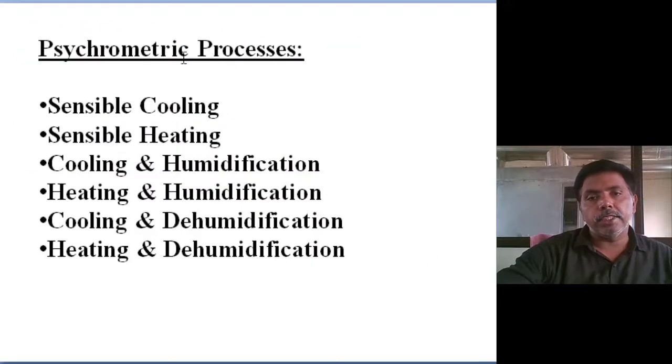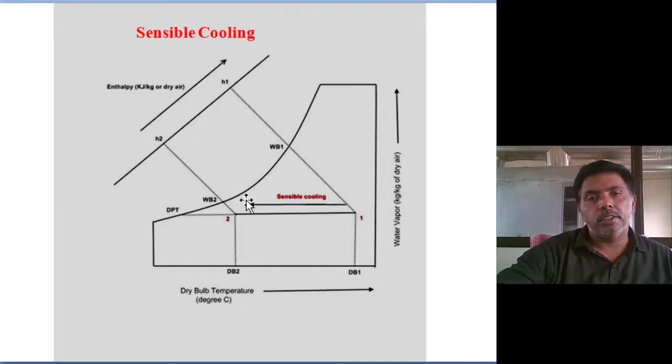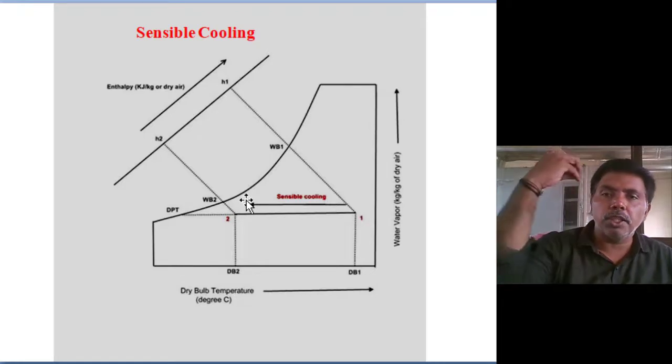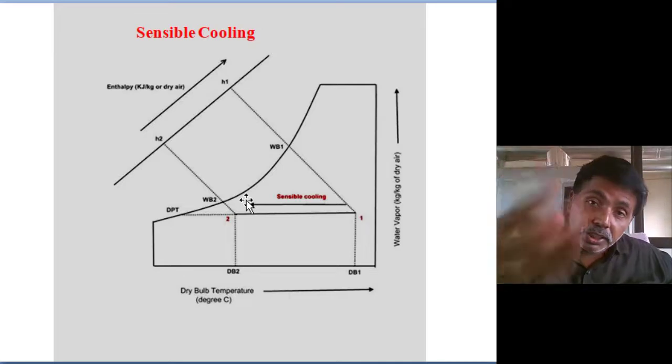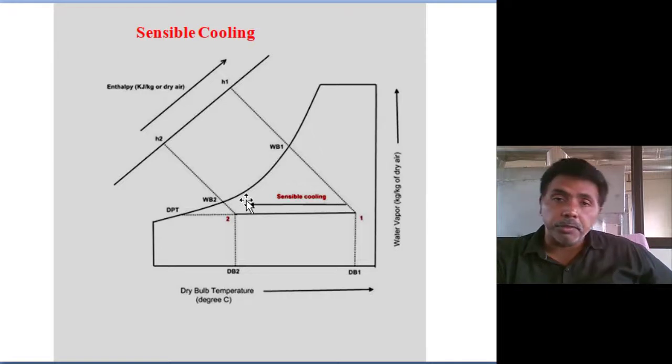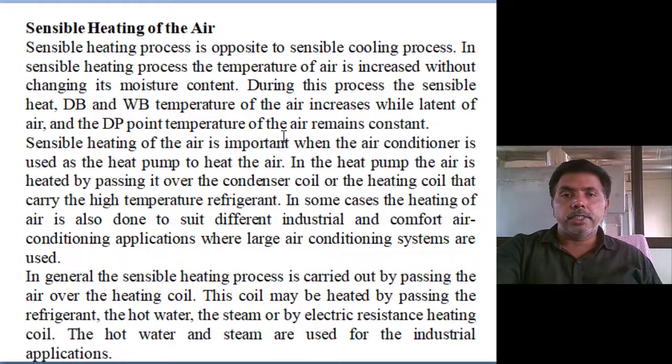For that, in air conditioning systems we use six methods for year-round air conditioning: sensible cooling, sensible heating, cooling and humidification, heating and humidification, cooling and dehumidification, and heating and dehumidification. I will explain simply. Sensible cooling is just cooling the air, using any type of refrigeration system, whether vapor compression, vapor absorption or vapor adsorption. You can cool the air; it's called sensible cooling. Next, sensible heating.